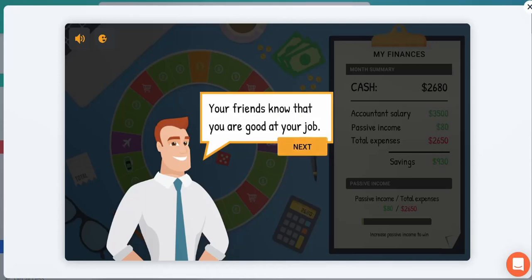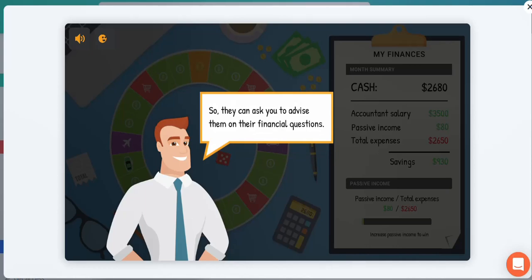Your friends know that you are good at your job, so they ask you to advise them on their financial questions. Just be careful with that. Not everyone can give advice. You do need to be regulated by the relevant authorities in terms of a professional qualification. So be a bit skeptical when you're listening to advice from random strangers. Obviously, there's an existing relationship here because they are your friends.